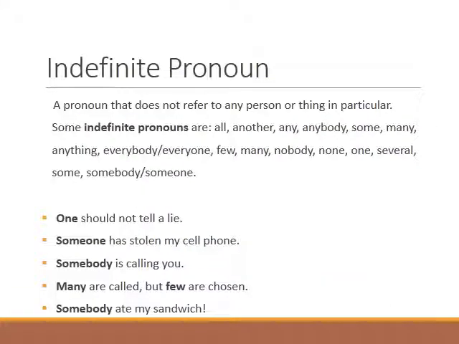Indefinite pronouns. These are the pronouns that do not refer to any person or thing in particular. Some indefinite pronouns are all, another, any, anybody, some, many, anything, everybody, everyone, few, nobody, none, one, several, somebody, or someone. As I told you, indefinite pronouns do not refer to any specific person or things. They are vague and not definite.